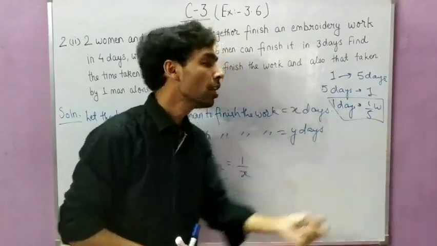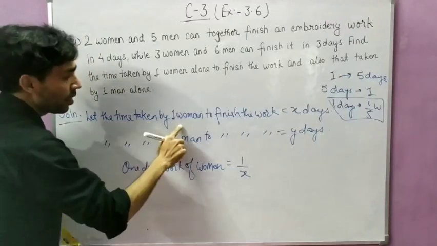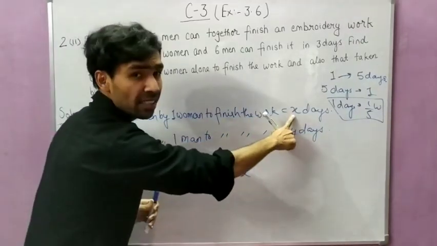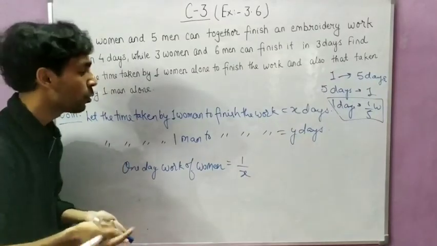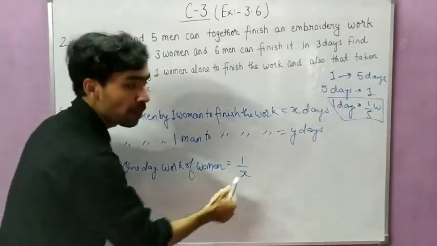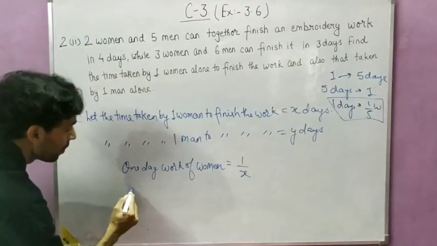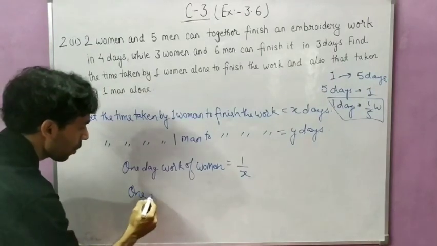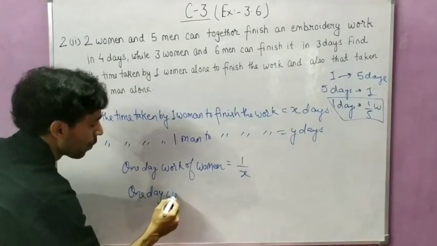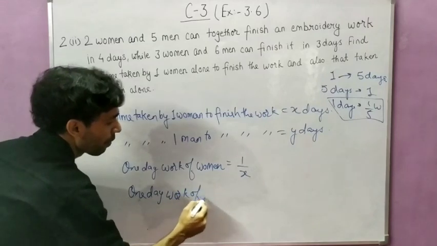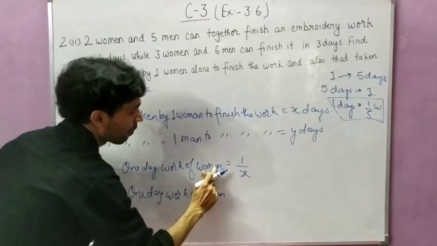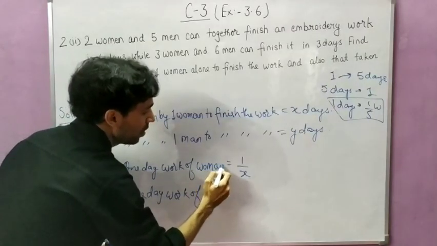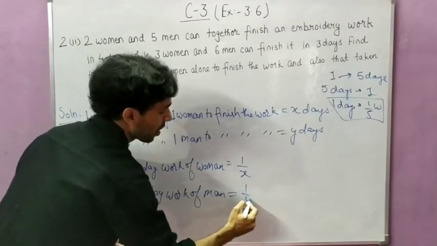1 by 5 work. So same, a woman completes a work in how many days? x days. So in x days, how much work will she do? So 1 day's work of a woman will be 1 by x, and 1 day's work of a man, 1 day's work of a man. Woman and man, these are singular.